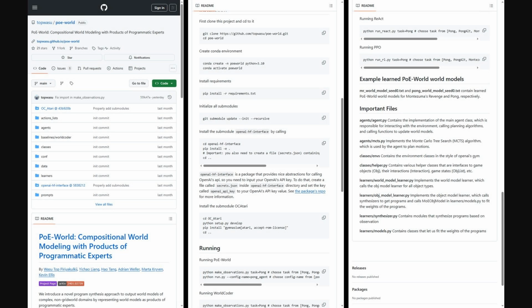And if you want to dive deeper, the authors have released all the code for this work. The repository has the full implementation, including the agent and learner modules. You'll also find instructions to run their method on Atari games like Pong and Montezuma's Revenge. A key part of the agent's planning is an algorithm called Monte Carlo Tree Search, or MCTS, which helps it decide on the best moves by simulating many possible future outcomes.